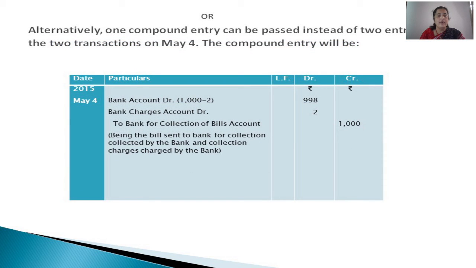So bank account debited, bank charges account debited to bank for collection of bills account. So bank is debited with 998 rupees, because we are receiving only that much, 1000 minus 2 is 998 rupees. Bank charges account is an expense of 2 rupees. To bank for collection of bills account 1000 rupees.